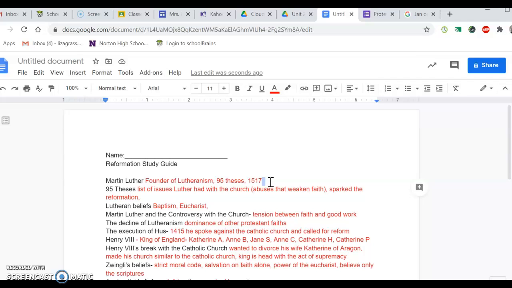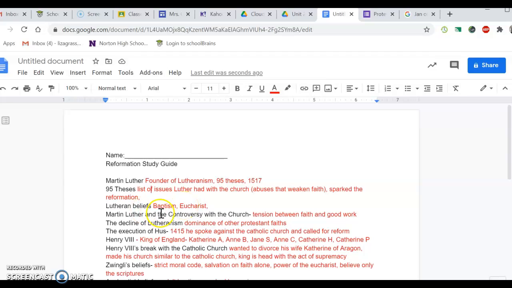So, Martin Luther is the founder of Lutheranism. He wrote the 95 Theses, and that was completed around 1517. The 95 Theses was a list of issues Luther had with the church. Remember, they are abuses that weaken faith, and it sparks the Reformation.